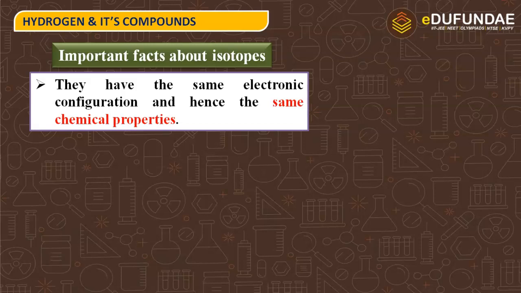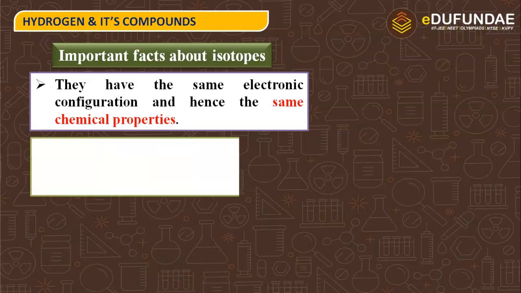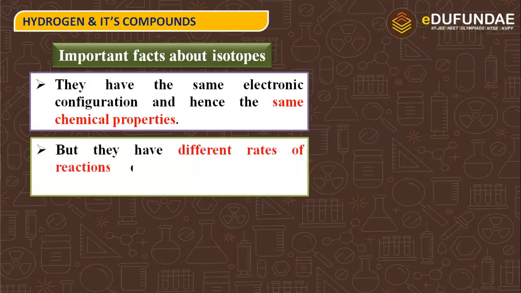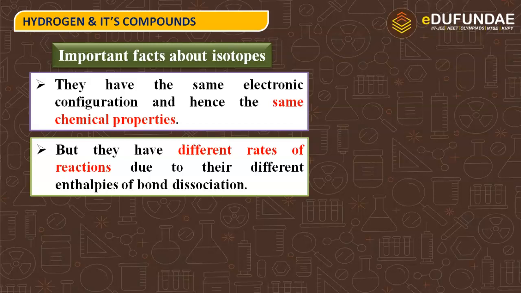As we know, what are isotopes? Those with the same atomic number but different atomic mass. So if the atomic number is the same, that means their electronic configuration will also be the same, and hence they have the same chemical properties. Next, but they have different rates of reactions due to their different enthalpies of bond dissociation. Yes, their rates of reaction will be different because their bond dissociation enthalpies are also different.